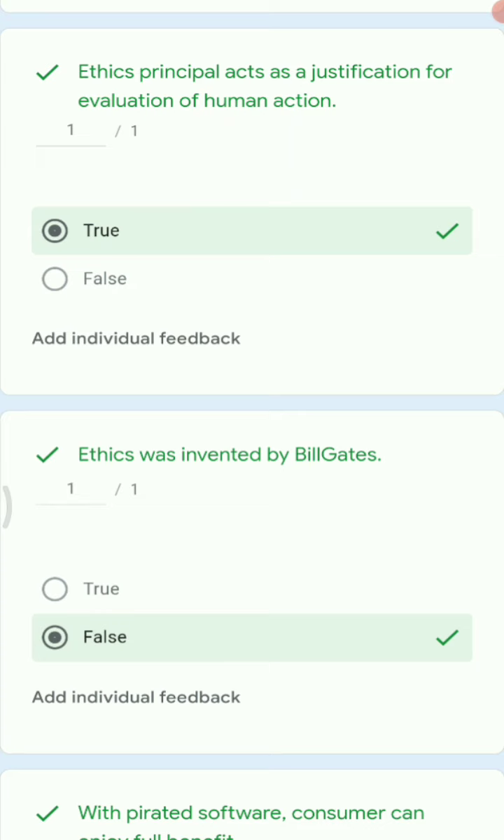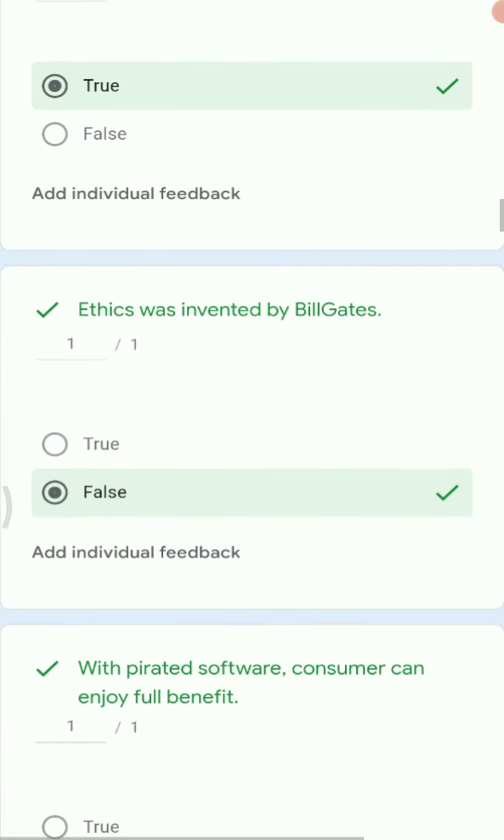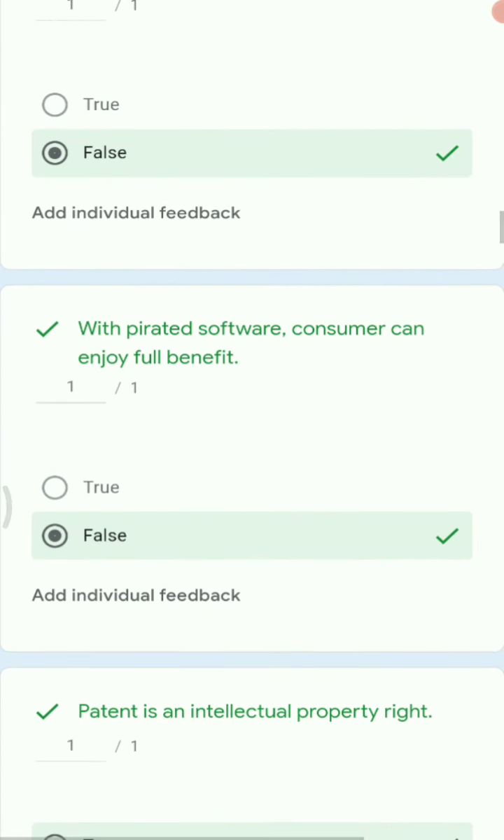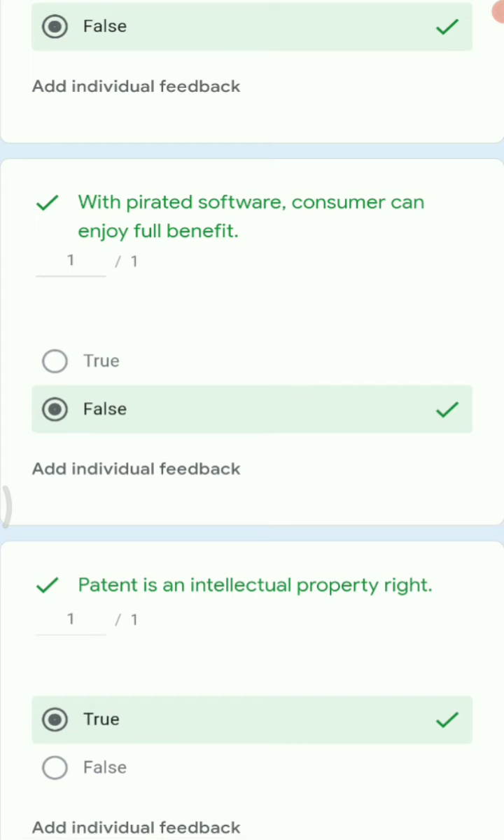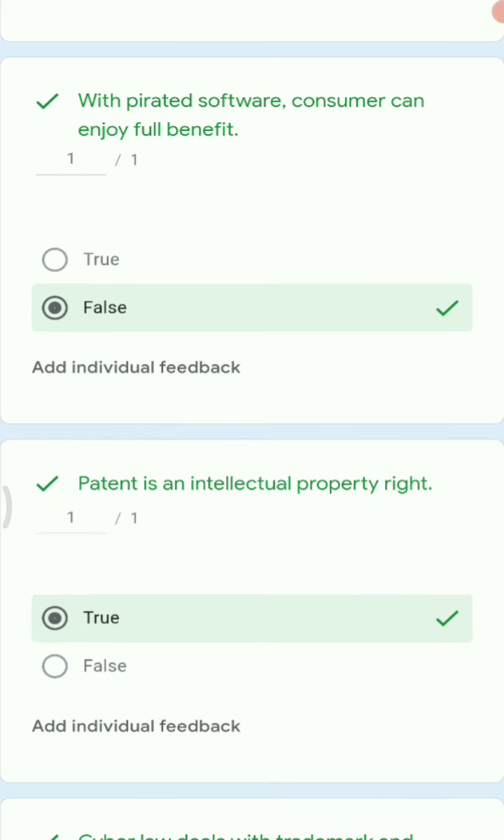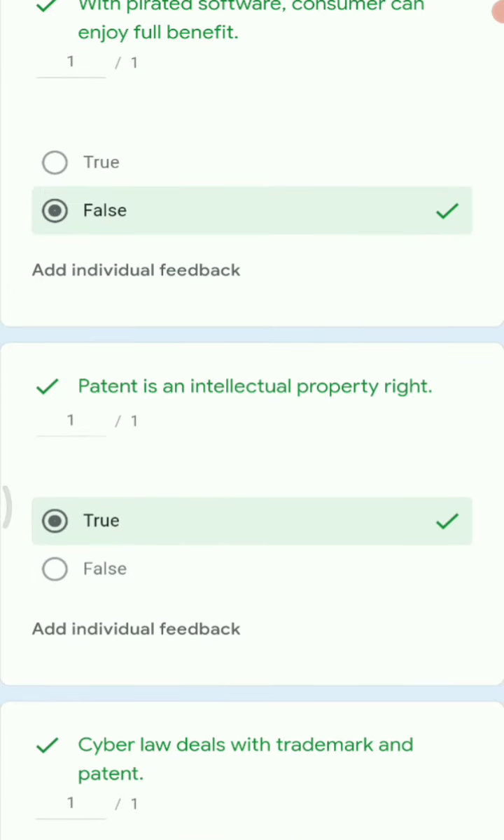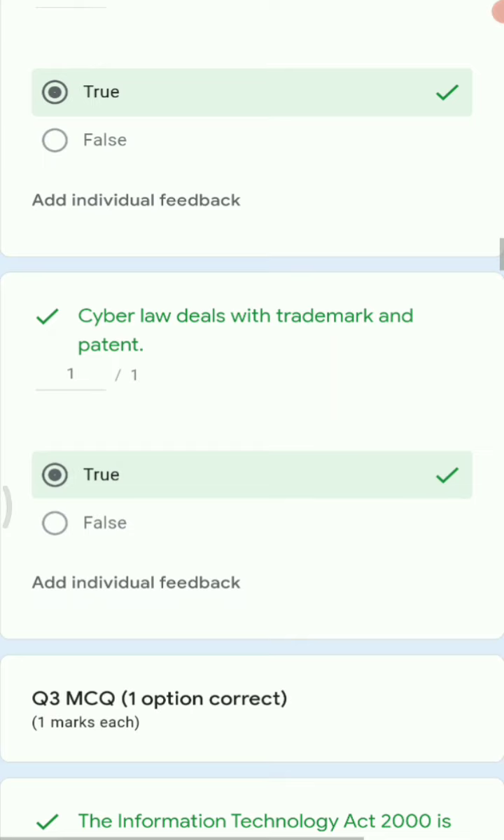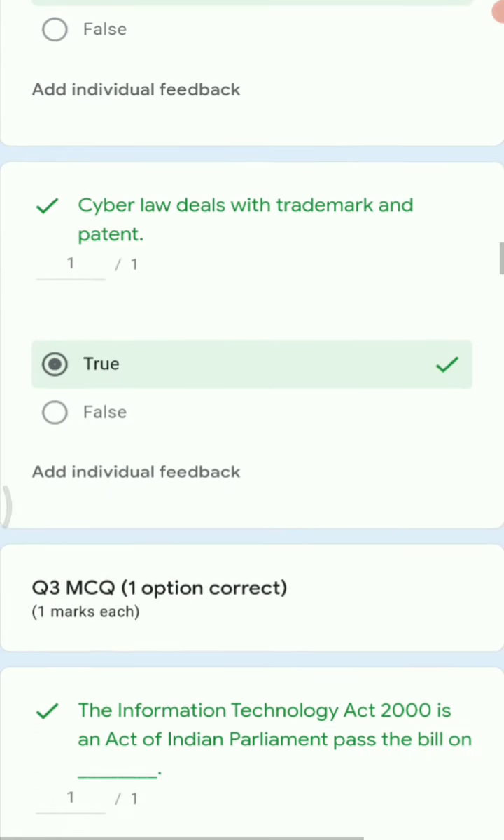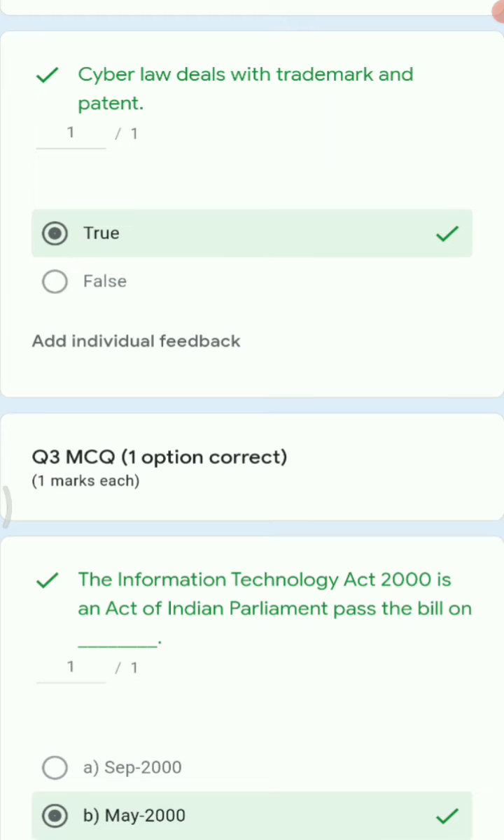Next, ethics was invented by Bill Gates. Now this is false. Next, with pirated software, consumer can enjoy full benefit. So this is also false. We should never use pirated software. Next, patent is an intellectual property right. So this is true. Always the patents are given to the owner and they are the sole owners of that particular product. Next, cyber law deals with trademark and patent. So this is again true.